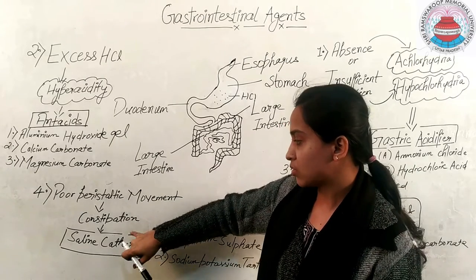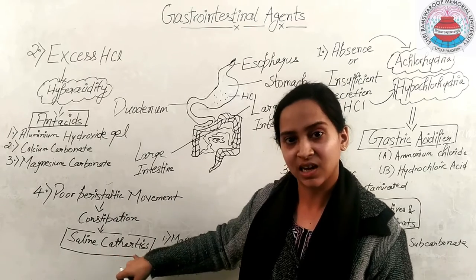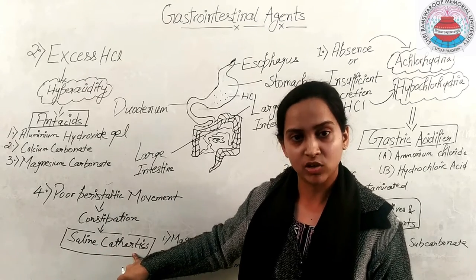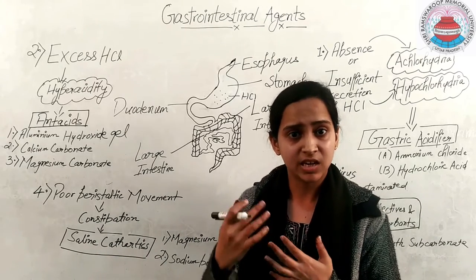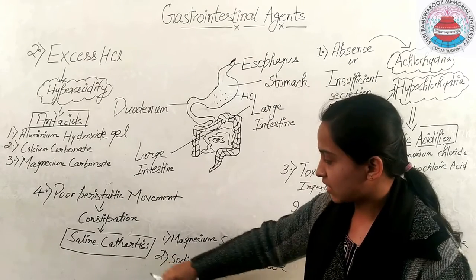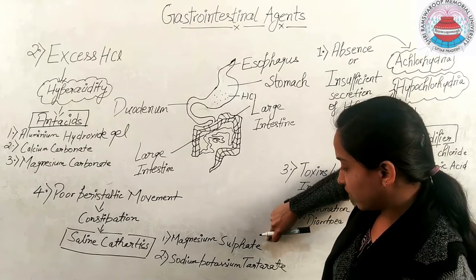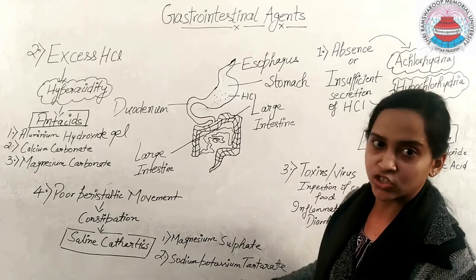So for treatment of this constipation, we will use a particular category of compound known as saline cathartics. Saline cathartics will enhance defecation, or ease the defecation process. Now in saline cathartics, you have to study two compounds. The first one is magnesium sulfate and the other one is sodium potassium tartrate.